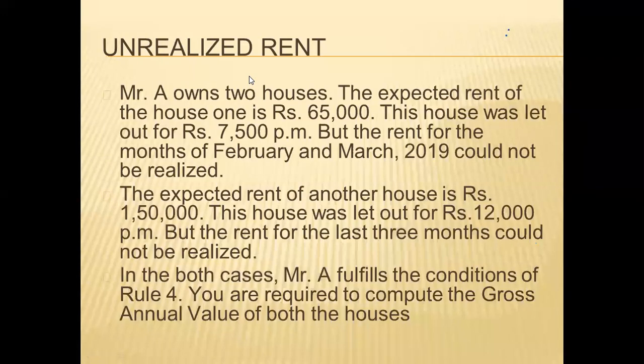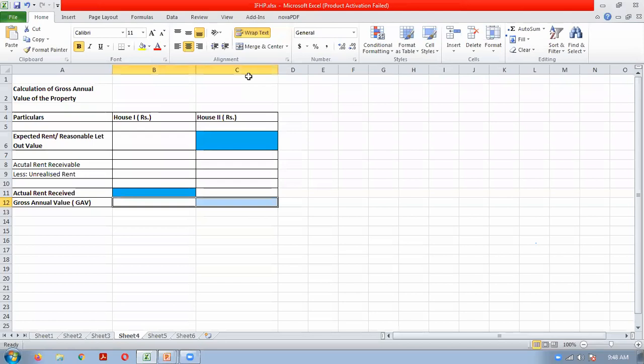Okay, so unrealized rent, how we will calculate the gross annual value in case of an unrealized rent? First, we will discuss that for property 1.